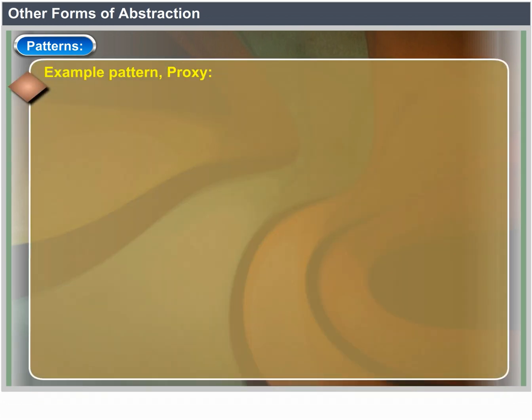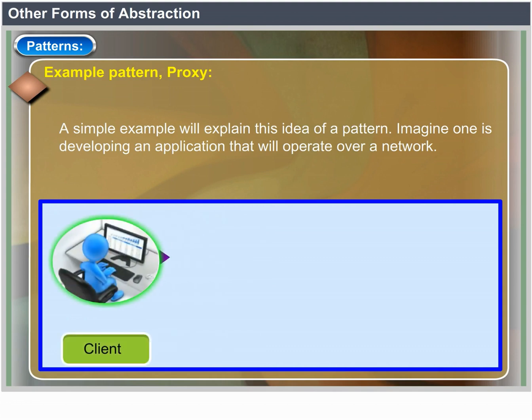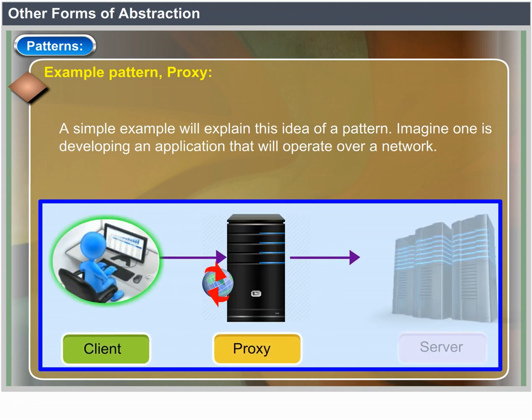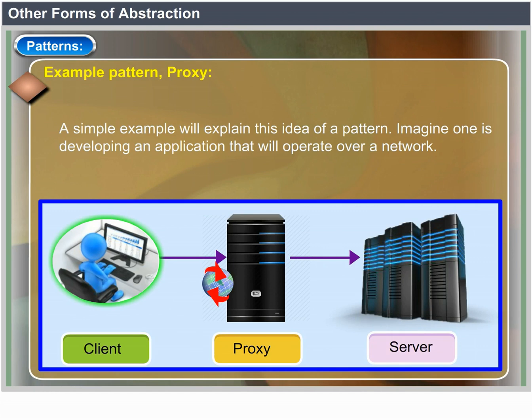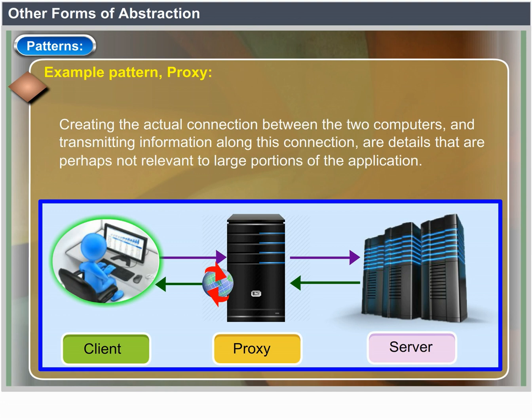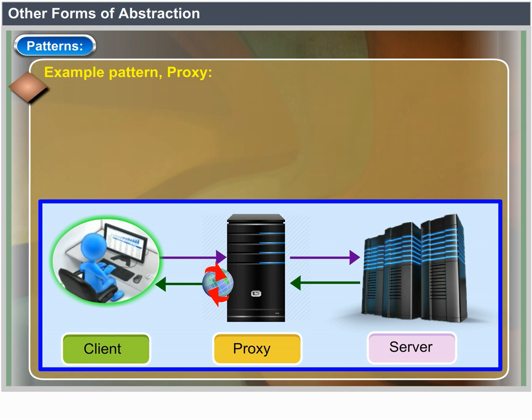Example: the proxy pattern. A simple example will explain this idea of a pattern. Imagine one is developing an application that will operate over a network. It means that part of the application will run on one computer and another part will run on another computer linked by a network connection. Creating the actual connection between two computers and transmitting information along this connection are details that are perhaps not relevant to a large portion of the application.